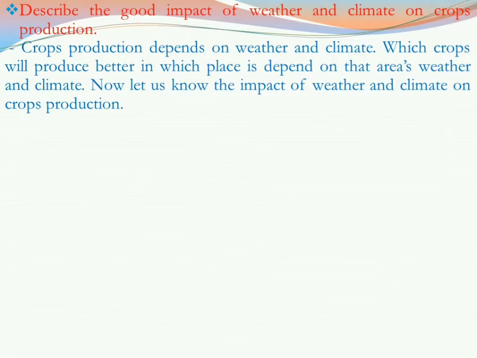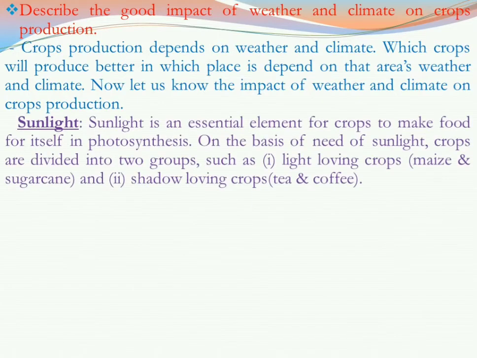Now let us know some impact of weather and climate on crops production. First of all, let us start with sunlight. Sunlight is an essential element, we know, because without sunlight, crops or trees cannot make their own food. So on that basis, sunlight is very necessary.